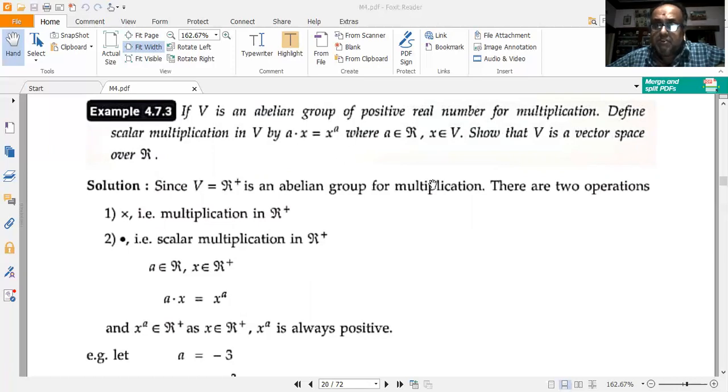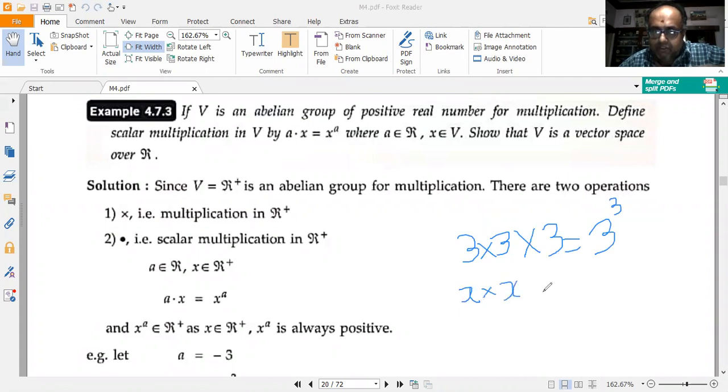So X into X into X into X, how many times? A times. So that is written as X to the power of A. I shall show it here so that it would become more clear. For example, I have got 3. 3, if I multiply 3 times, I write this as 3 to the power of 3. Now X I have. X I am multiplying A number of times.